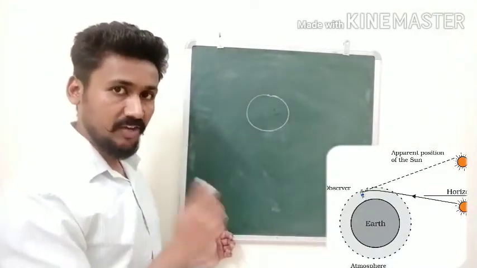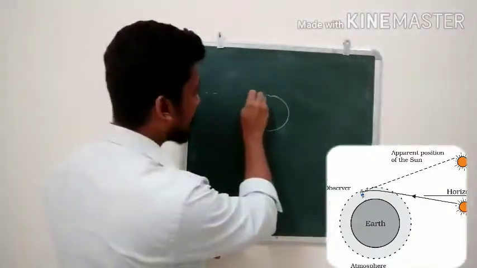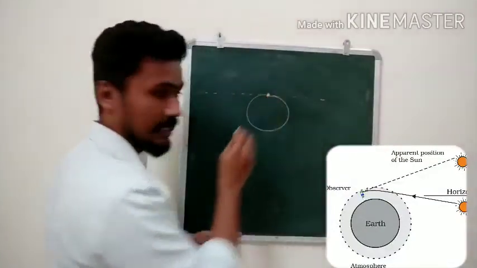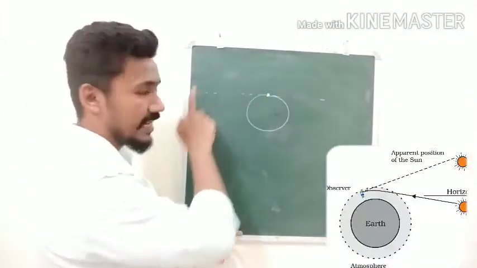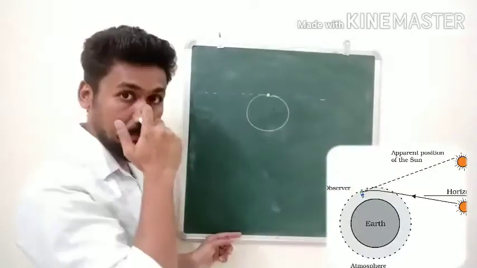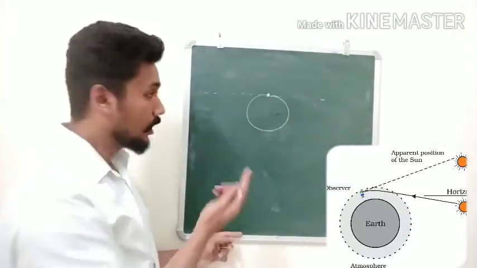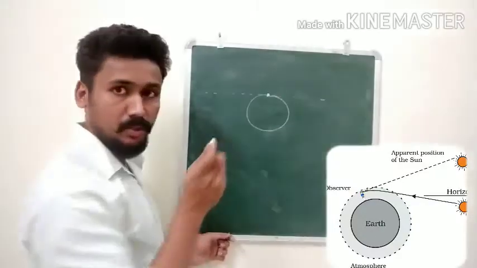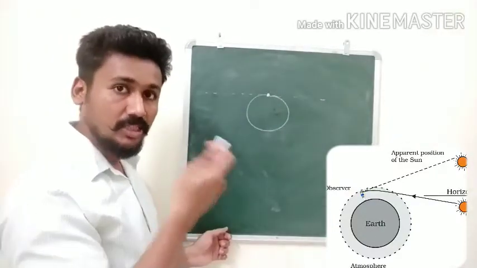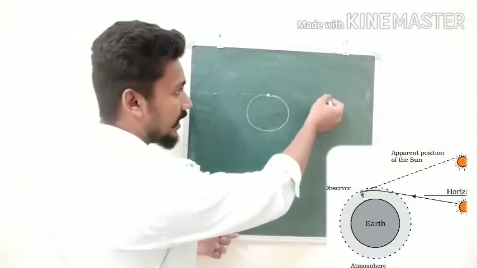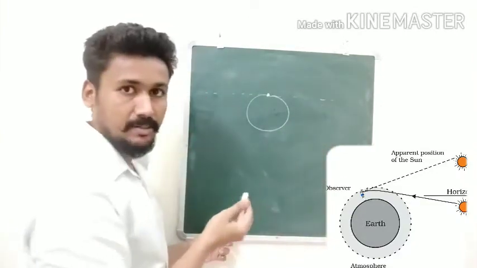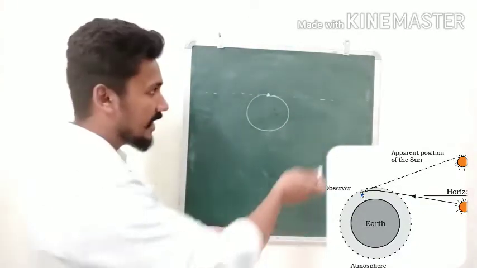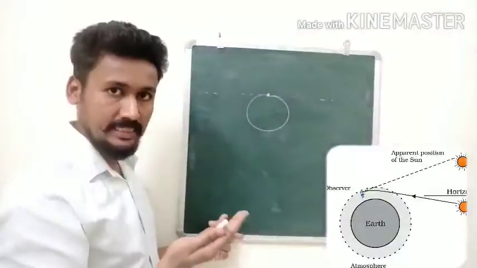Sunrise should occur when, if I draw a tangent to where I am over here, the sun crosses this tangent. The tangent is nothing but the horizon, right? So when the sun crosses the tangent, only then we should be able to see the sunrise, correct? When should we see the sunset? When the sun has gone below this tangent, that is below the horizon. That is when we should be able to see the sunset.